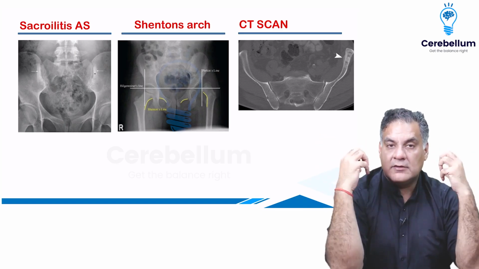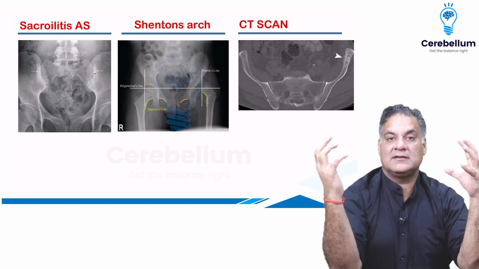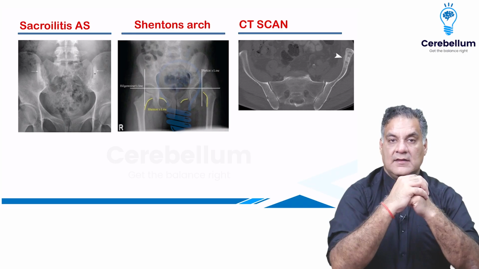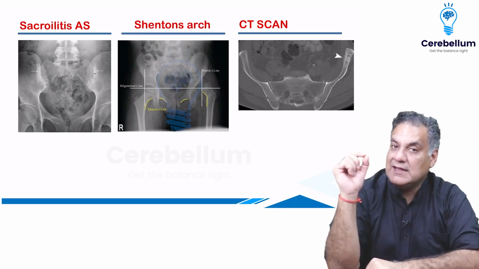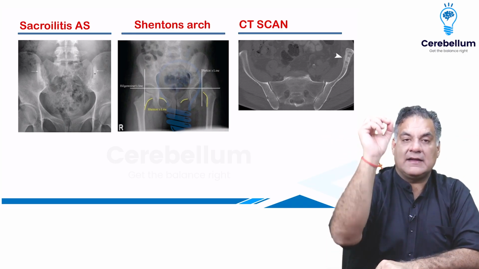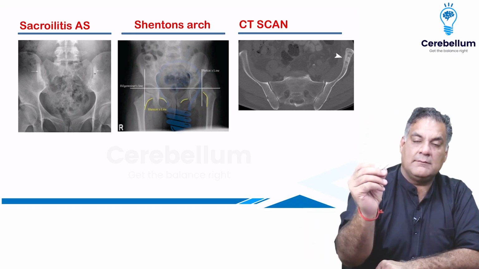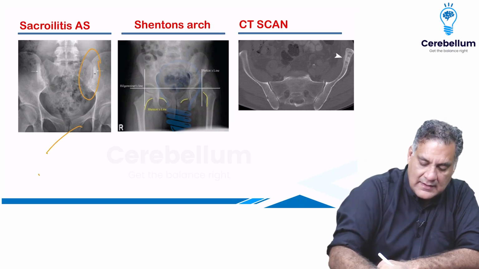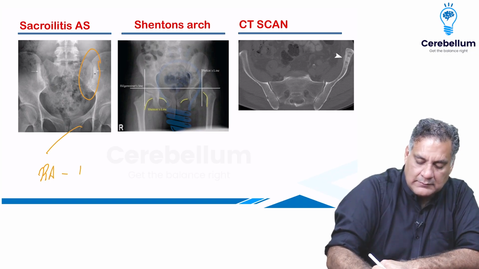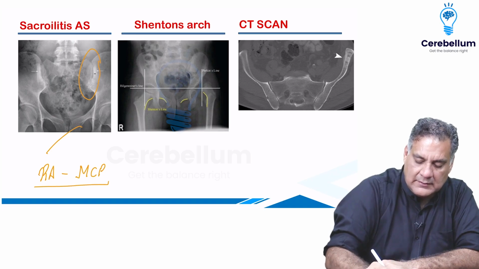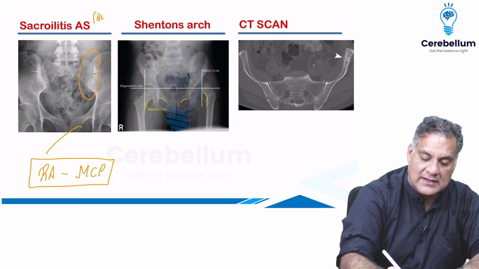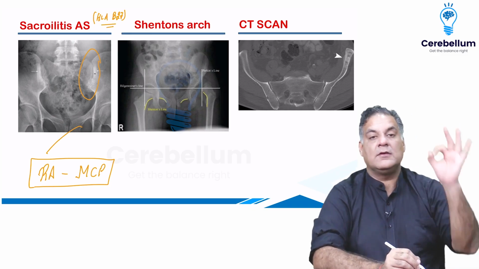Similarly, young man with low back ache, with sacroiliitis, with reduced chest expansion, with decreased lumbar movements, with redness of the eye, with heel pain. All these are key points for ankylosing spondylitis. And the most important thing in ankylosing spondylitis is sacroiliitis. Remember, my friends, RA, the most important joint is metacarpophalangeal, MCP. And to diagnose ankylosing spondylitis, which is associated with HLA-B27, the most important point is sacroiliitis.